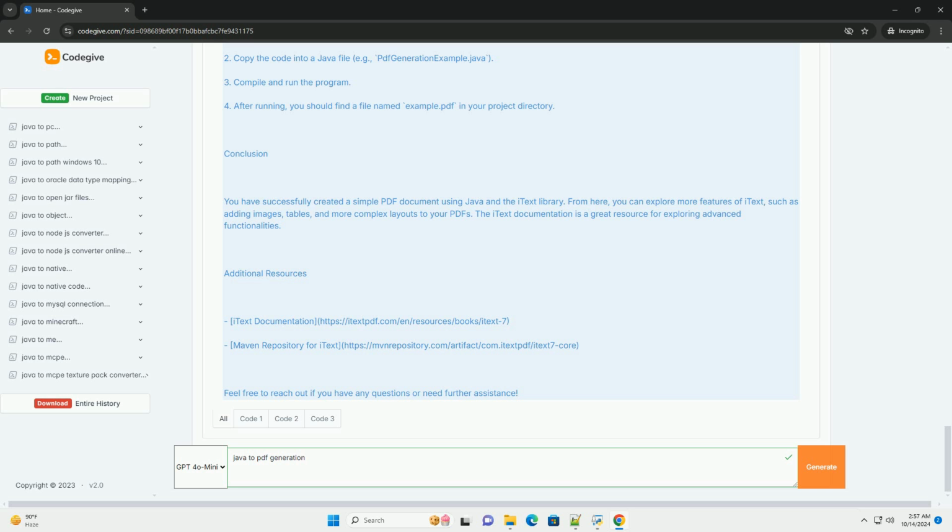Conclusion. You have successfully created a simple PDF document using Java and the iText library. From here, you can explore more features of iText, such as adding images, tables, and more complex layouts to your PDFs. The iText documentation is a great resource for exploring advanced functionalities.